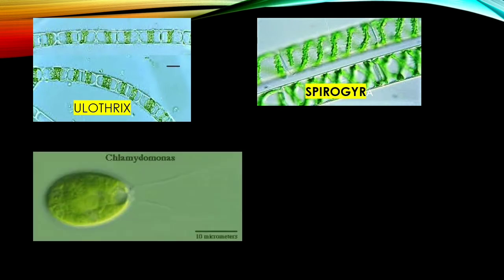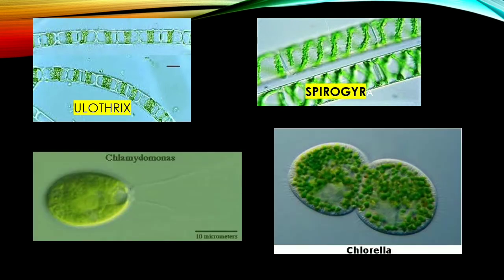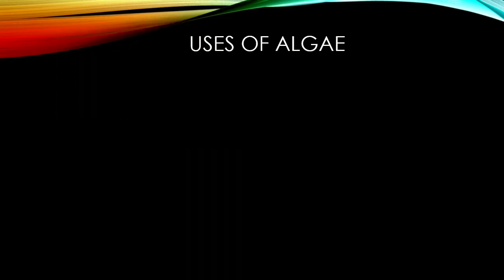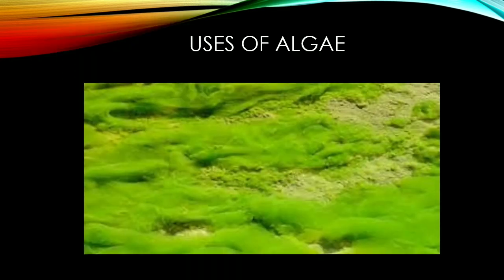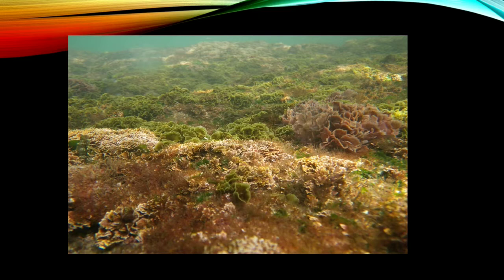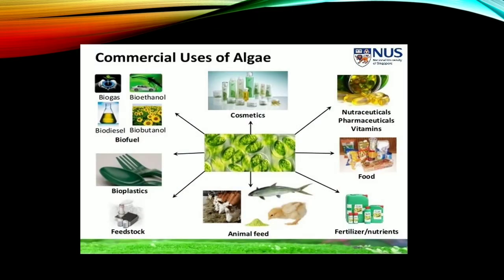Now see some examples of algae. This is Ulothrix, then Spirogyra, then Chlamydomonas and Chlorella. These are some examples of algae. Uses of algae: most of the vegetation cover is because of algae. Algae are the main food for aquatic animals like fish. Algae are also used for making cosmetics, animal feed for chicken, cow, buffaloes and fish, and for biofuels, bioplastic, pharmaceuticals, vitamins, fertilizers, and nutrients.